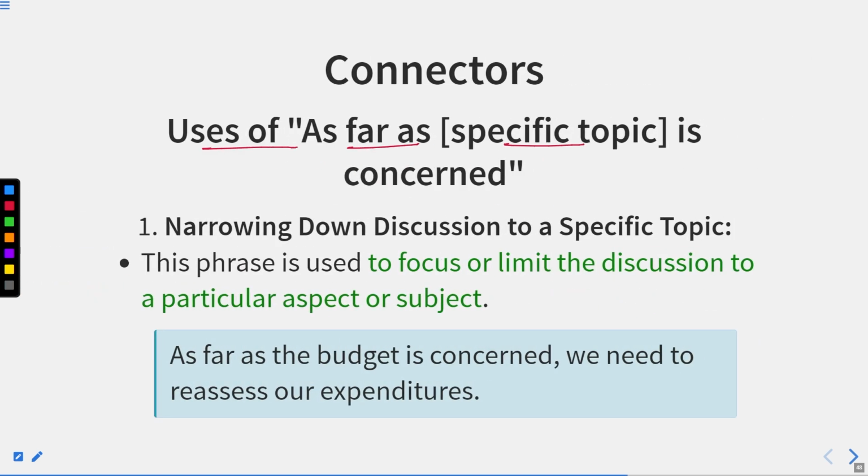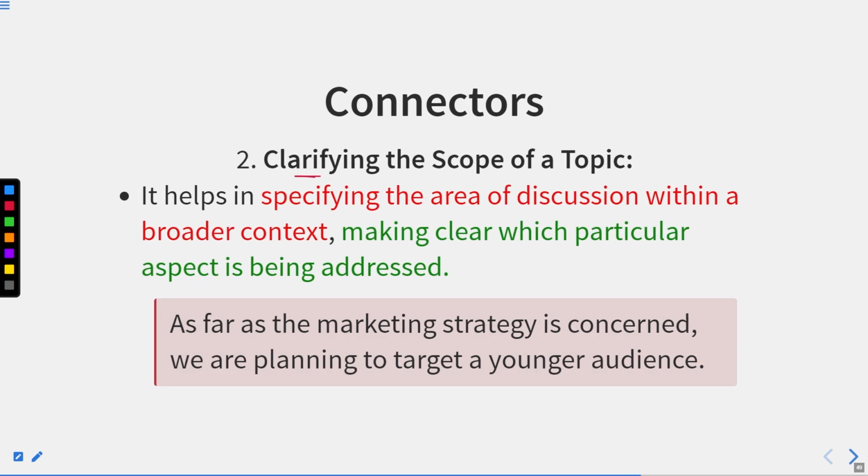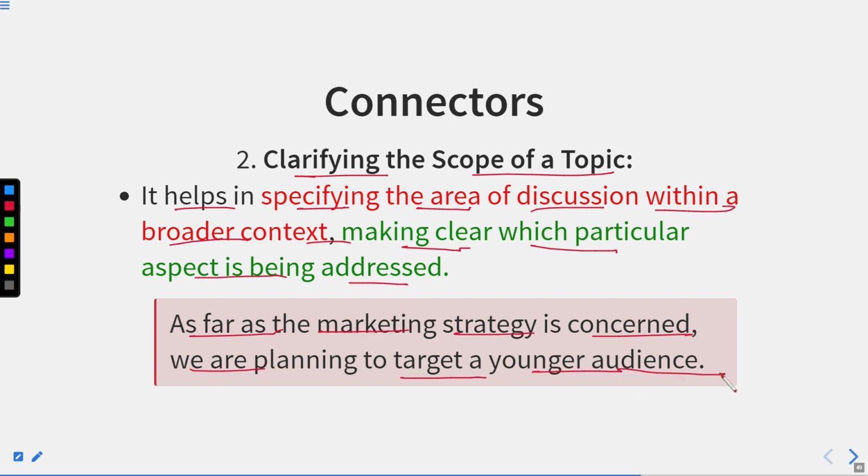Uses of as far as a specific topic is concerned. Narrowing down discussion to a specific topic: this phrase is used to focus or limit the discussion to a particular aspect or subject. As far as the budget is concerned, we need to reassess our expenditures. Clarifying the scope of a topic: it helps in specifying the area of discussion within a broader context, making clear which particular aspect is being addressed. As far as the marketing strategy is concerned, we are planning to target a younger audience.